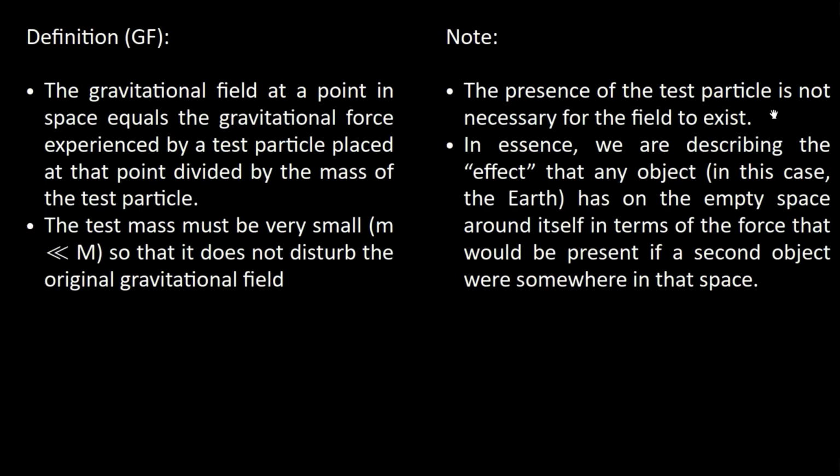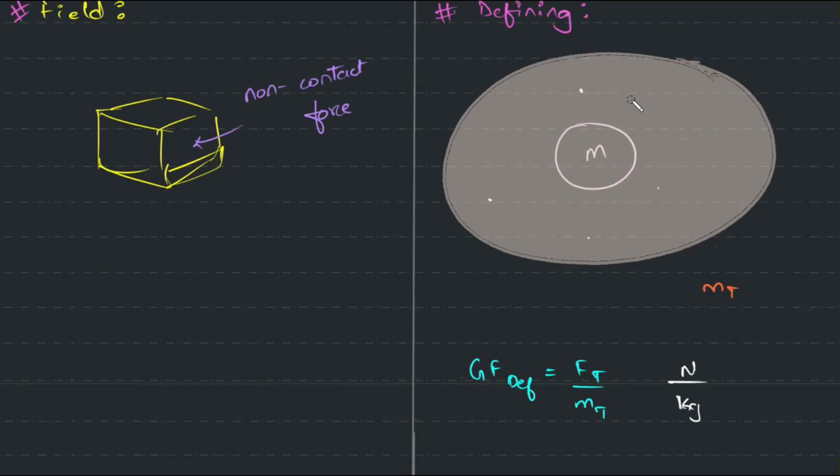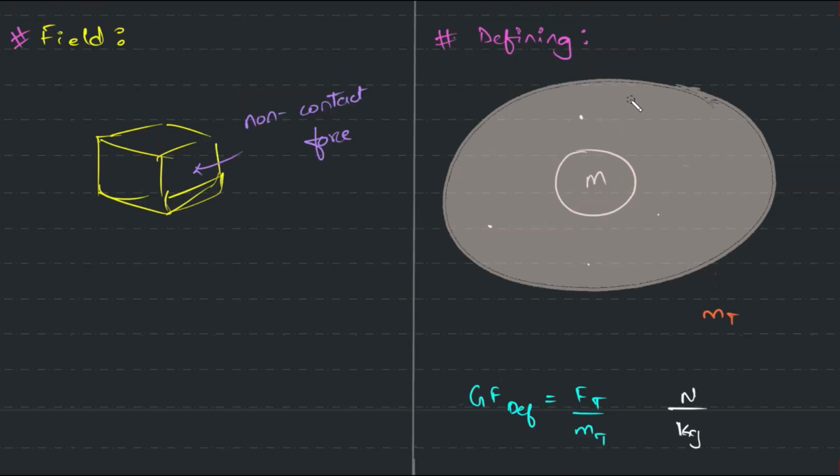In essence, we are describing the effect that any object has on the empty space around itself in terms of the force that would be present if a second object were somewhere in that space. So what we are trying to tell is that the idea of gravity is not because of two objects being close to each other or far away from each other or existing with masses. Even if you have a single object with mass, it will disturb the region around it, even without the existence of another mass.